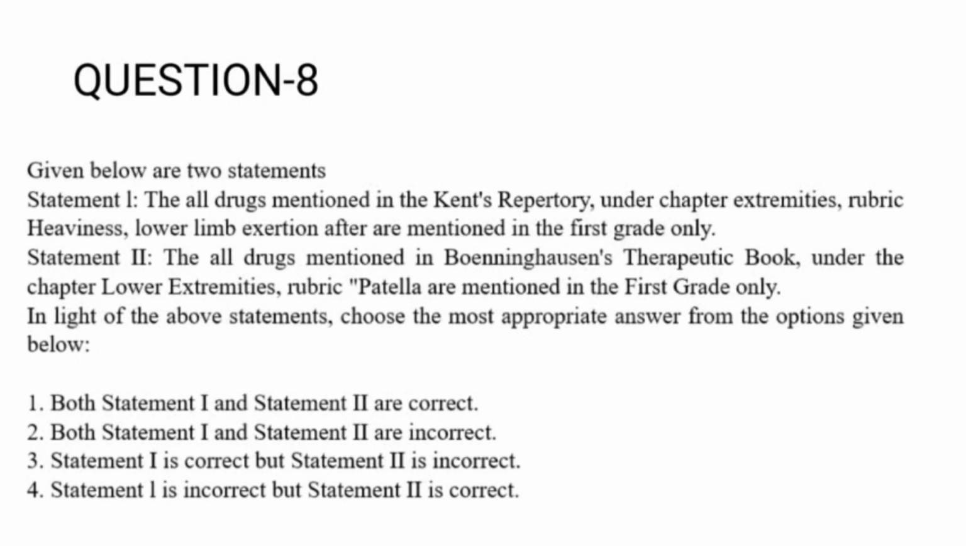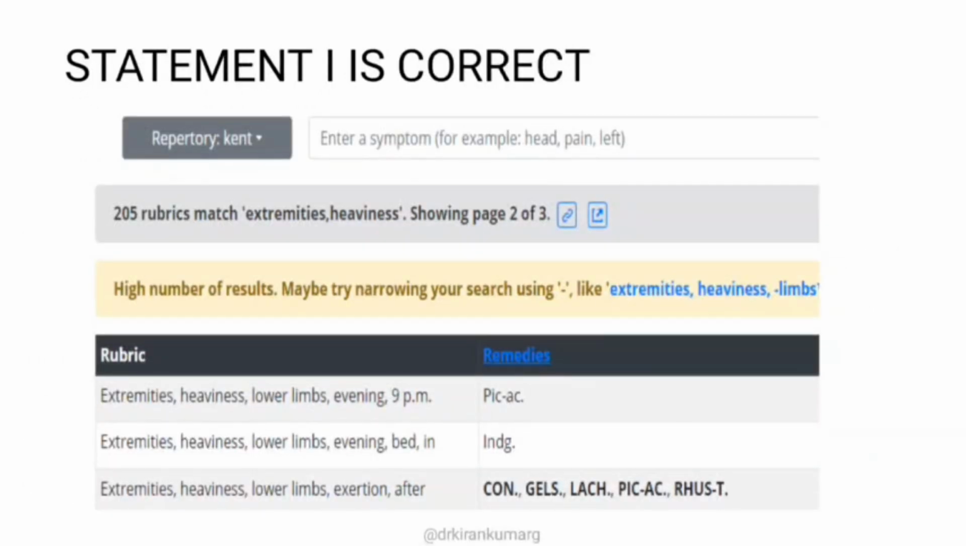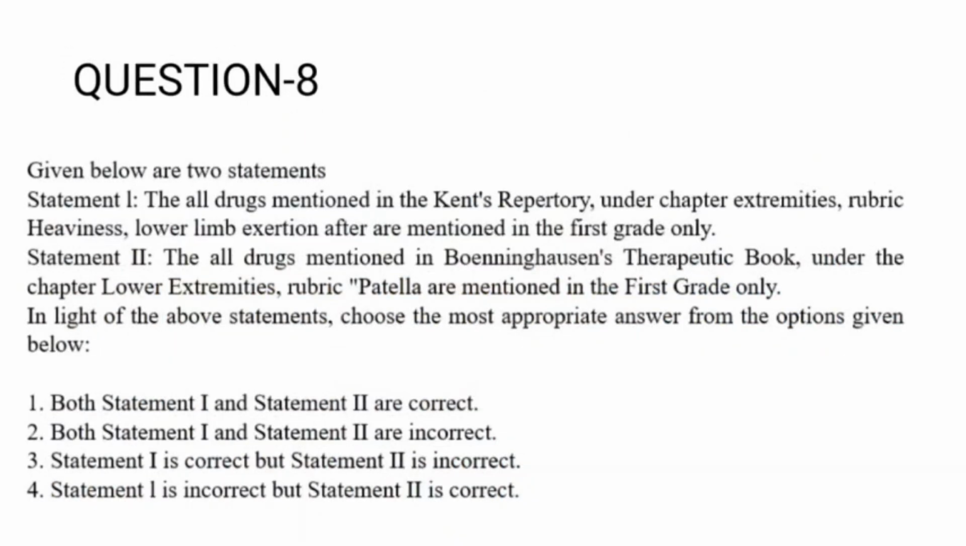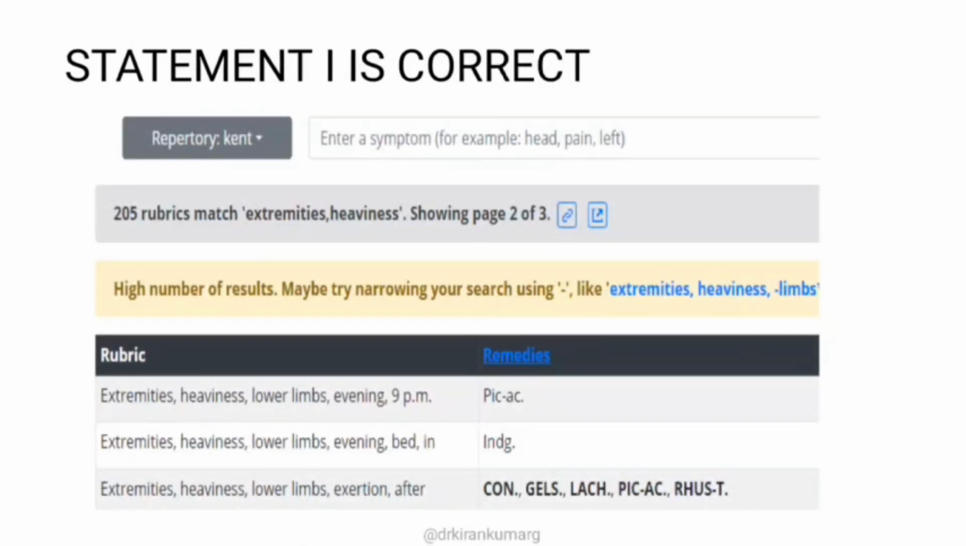Okay, so statement 1: all drugs mentioned in the Kent repertory under chapter extremities, rubric heaviness, lower limb, exertion after, are mentioned in the first grade only. What they are asking is, under extremities, heaviness, lower limb, exertion after, are all the remedies mentioned in first grade or 3 mark? Let's verify whether it is true or wrong. Under this rubric you have 5 remedies: conium, gelsemium, lachesis, picric acid and rhus tox. As you can see, all 5 remedies have been mentioned in the highest mark, or what we call first grade. So statement 1 is correct.